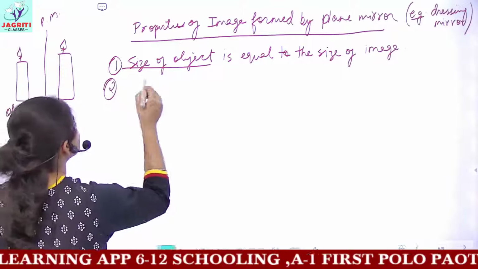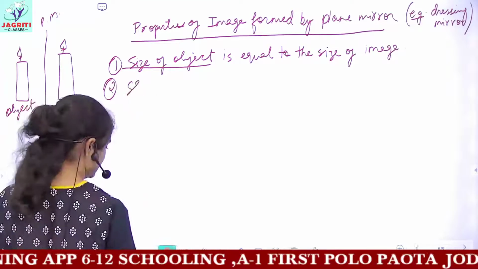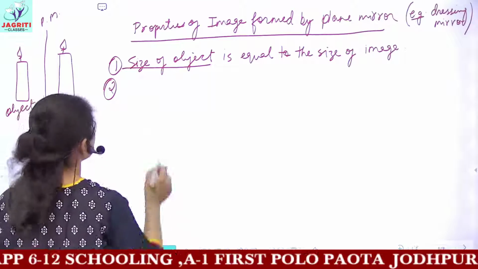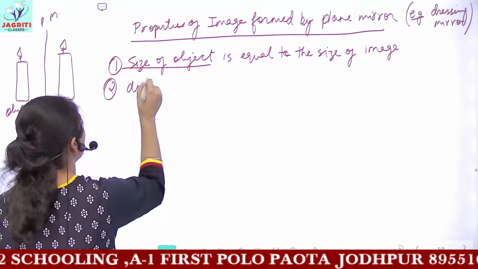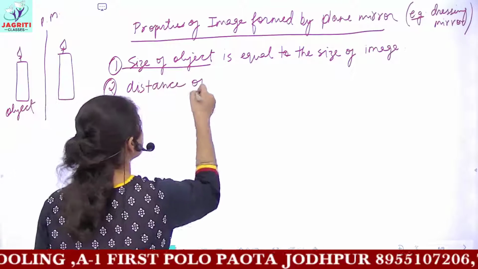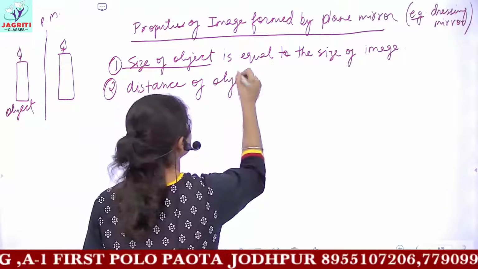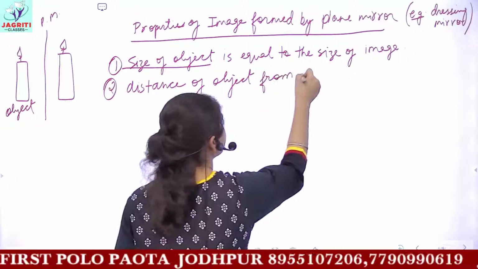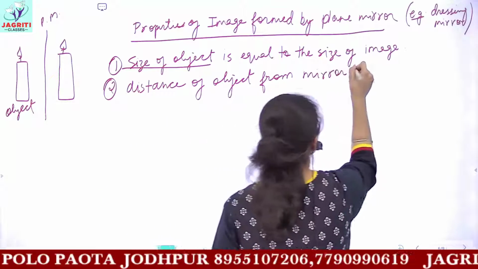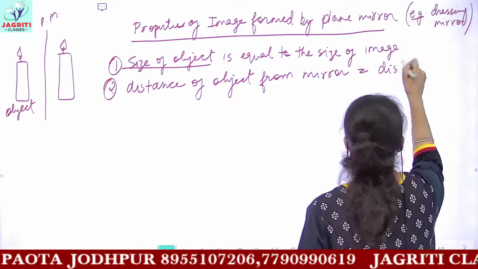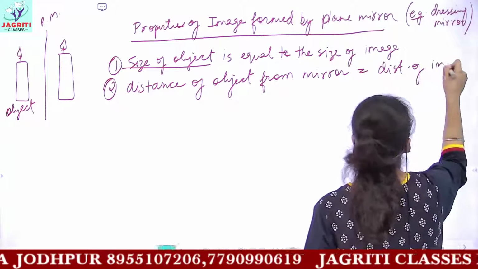Then the next is the distance of the object from the mirror is equal to the distance of image from the mirror.